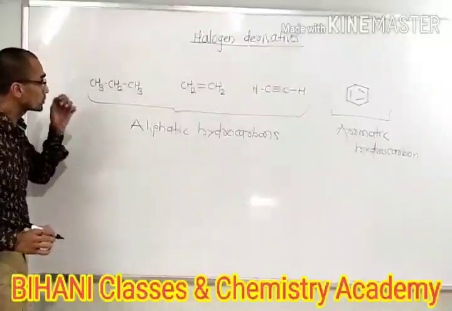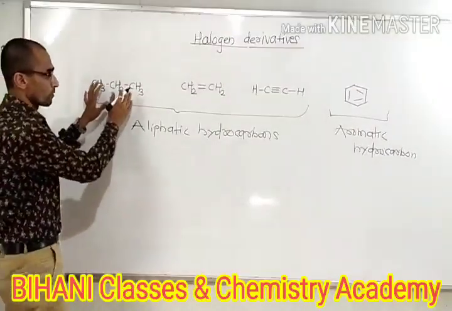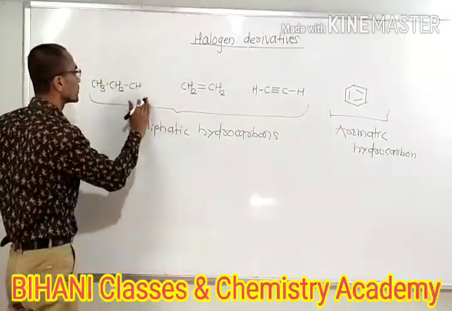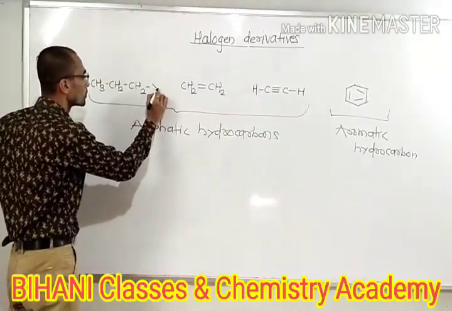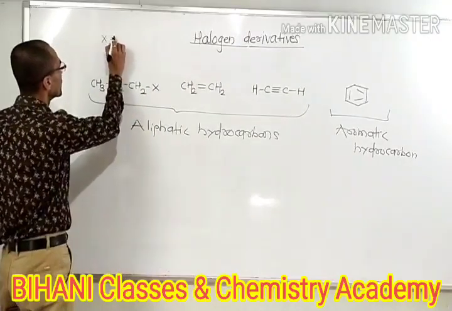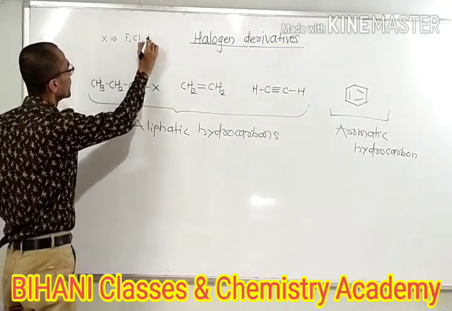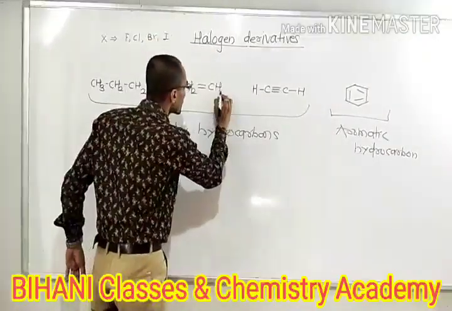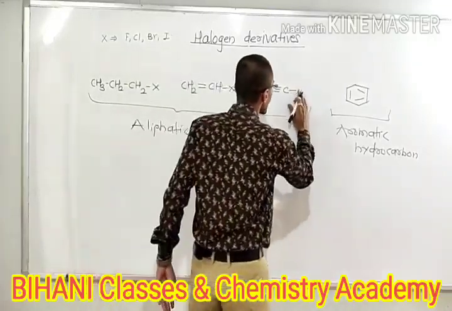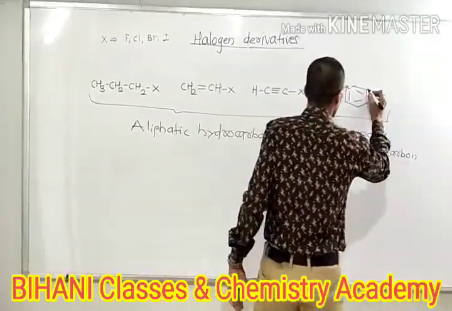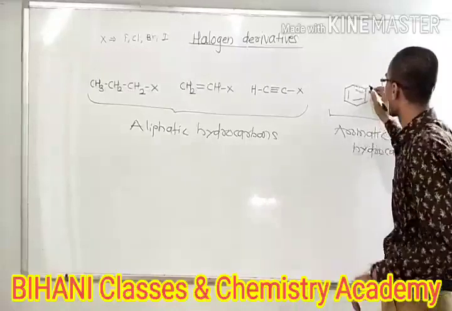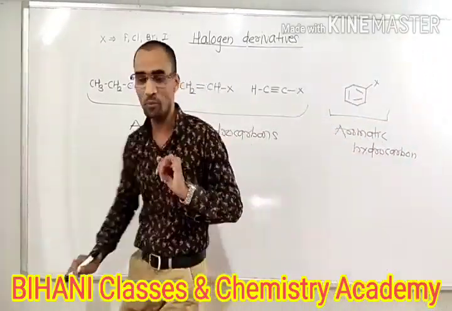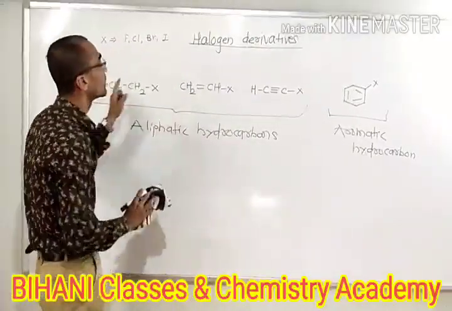Now suppose we replace one of the hydrogens from these aliphatic or aromatic hydrocarbons by a halogen. Halogens means X, that is fluorine, chlorine, bromine, iodine. Here again we replace one hydrogen by X. In benzene there are 6 carbon and 6 hydrogen atoms, and one of the hydrogens we replace by a halogen. Now these compounds are the halogen derivatives.